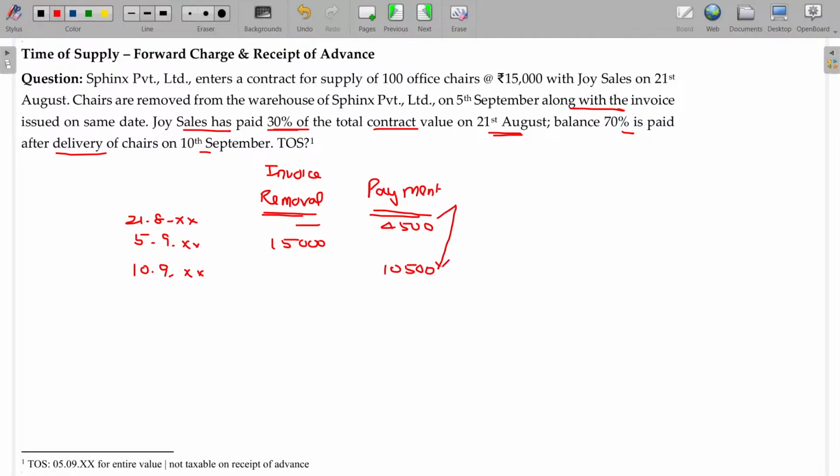In case of advance, it will be skipped. Advance, you don't need to bother about the advance. In this case, we have to compare invoice date or payment date. Between these two, whichever is earlier will be taken. So, advance date is not required. Between these two, whichever is earlier, 15,000 on this date will be considered as time of supply. So, time of supply in this case is equal to 5/9, 5th September. Advance, you forget about the advance. So, invoice date 5/9, receipt date being 10/9. Between these two, whichever is earlier, 5/9 will be taken. So, 5/9 will be the taxable supply, time of supply.